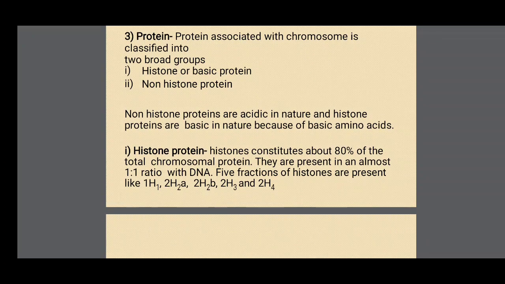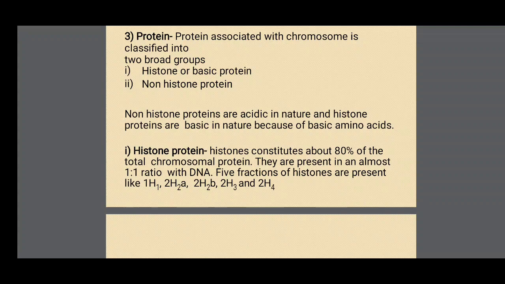Histones constitute about 80% of the total chromosomal protein. They are present in almost 1:1 ratio with DNA. Five fractions of histones are present: H1, H2A, H2B, H3, H4.